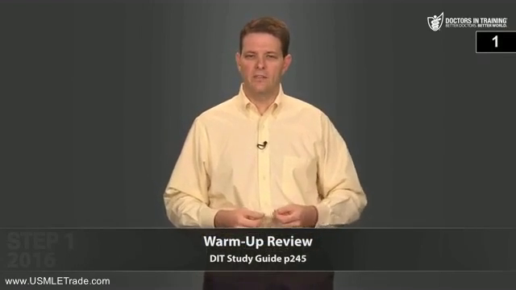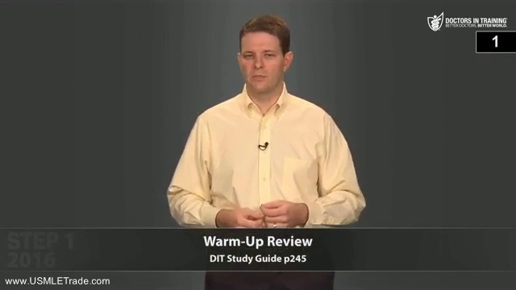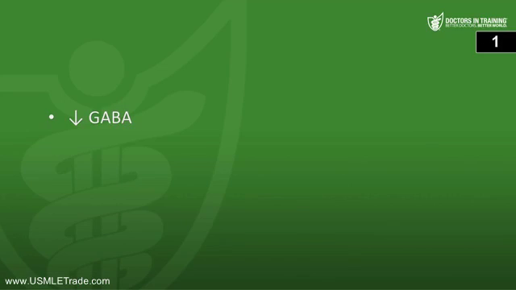Let's take a look at the warm-up review. First question. Anxiety is associated with altered levels of which neurotransmitters? So in anxiety, there tends to be decreased GABA, increased norepinephrine, and decreased serotonin.